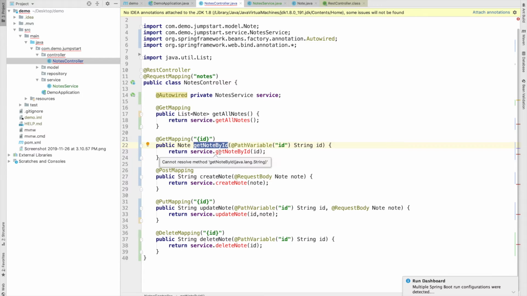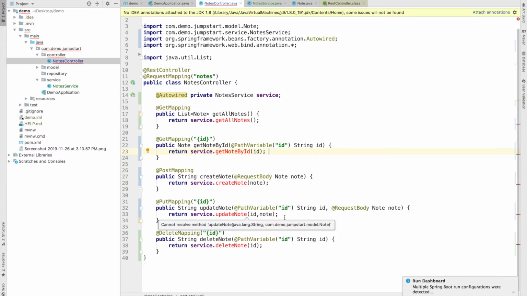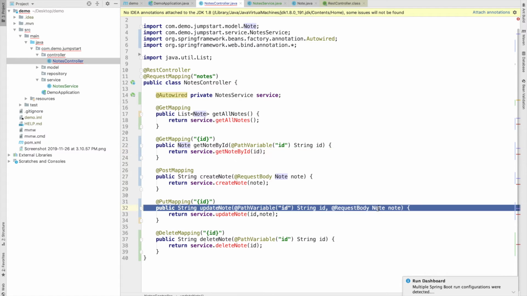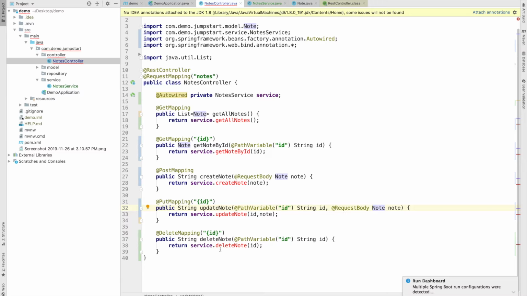Here you can see the name of this controller function is get node by ID, and we are passing the ID. In create node we are passing the whole node model. In put mapping we are passing the ID, and if the value exists then we will update the node with the node we are taking in. And in the last we have delete mapping, in which we are again using ID as a path variable and passing it to my service function. So these are all the methods.